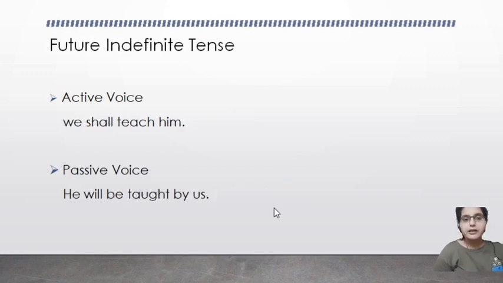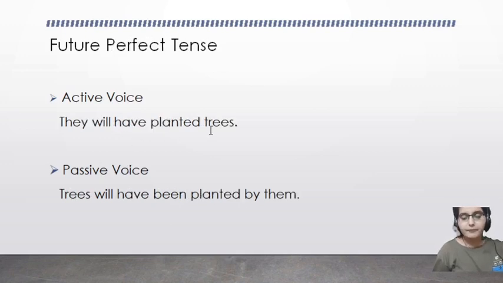Similarly, as we saw that the present perfect continuous tense has no passive voice, the past perfect continuous tense passive voice is also not there. Next is future indefinite tense. Active voice: we shall teach him. He will be taught by us. They will have planted trees. In the future perfect tense, will have been will be added here. The trees will have been planted by them.